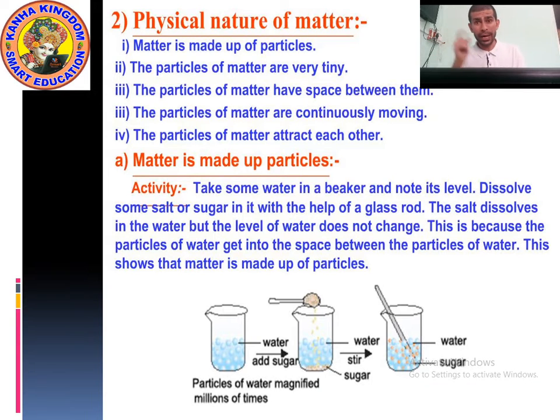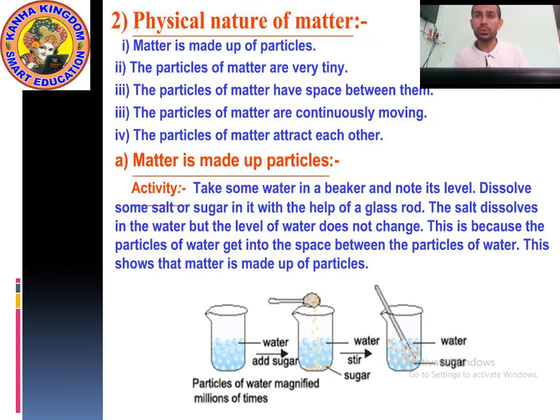Property number one: matter is made up of particles. All matter, I am matter, you are matter, we all are made up of particles. And do you know these particles are known as atoms? Matter is made up of particles, it means matter is made up of atoms.